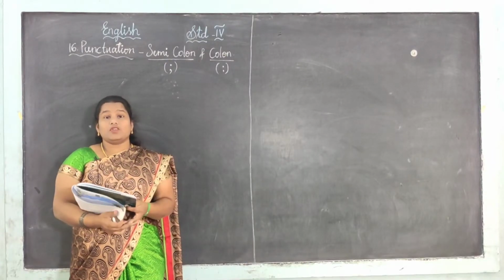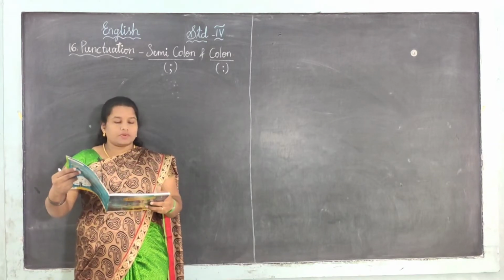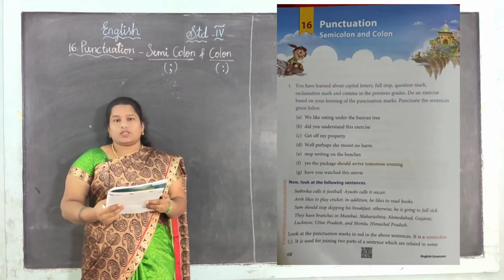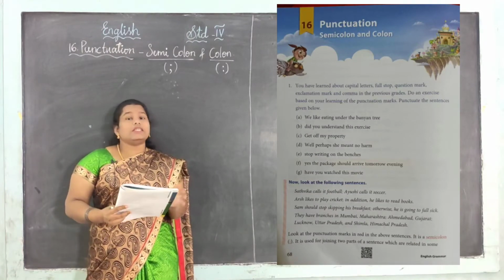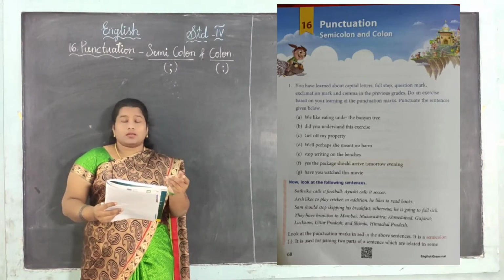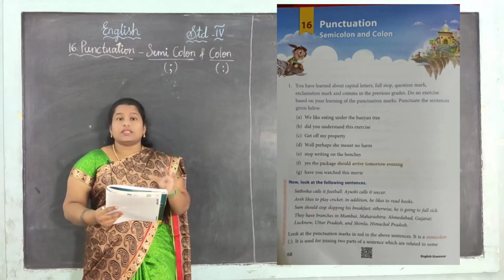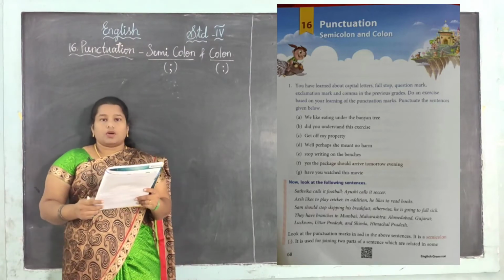Students, today we are going to learn the grammar in your grammar book. Take your grammar book, page number 68. Punctuation, okay. What is meant by punctuation? It is a mark, okay. See, full stop, comma, apostrophe, colon, semicolon, exclamation mark. These are all punctuation marks, okay.